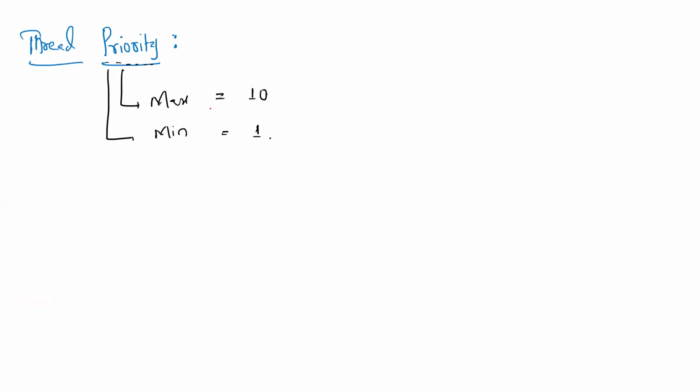But when it comes to thread priority, 1 is the lowest priority and 10 is the highest priority. We can't give any priority value other than 1, 2, 3, 4, 5 up to 10. If we do, we will get an exception at runtime.